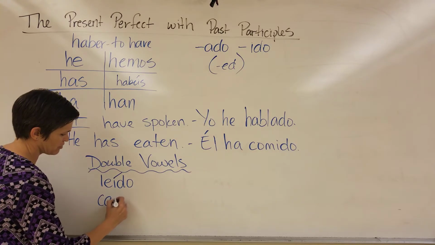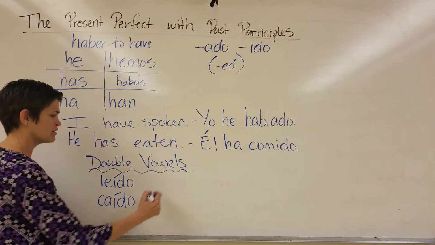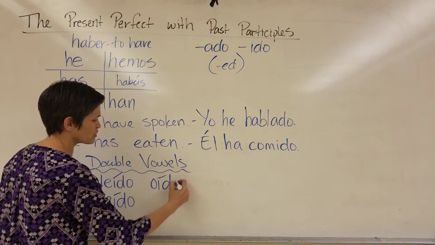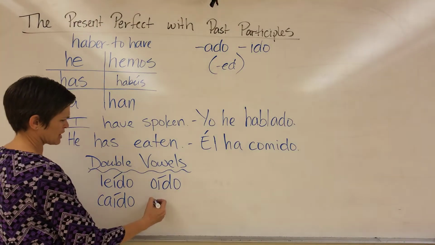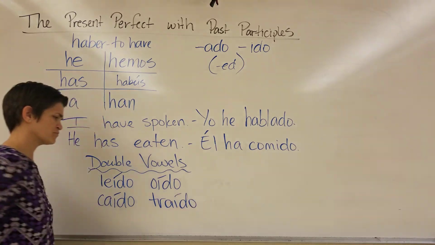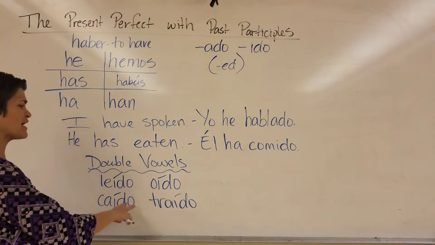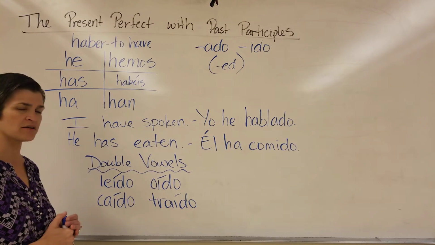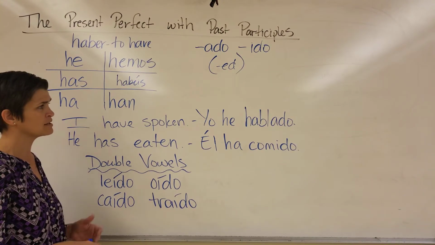Same thing with fallen, or heard, or brought, broughten, whatever. So when we have these two vowels, we separate the sound of the two vowels using an accent.